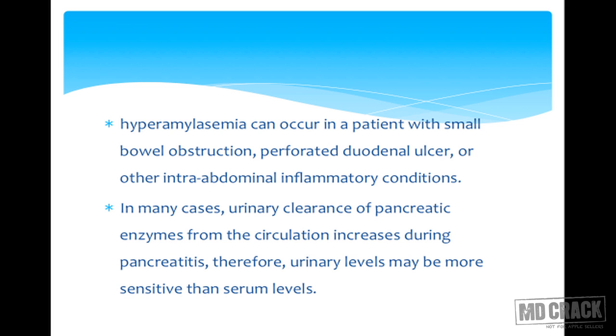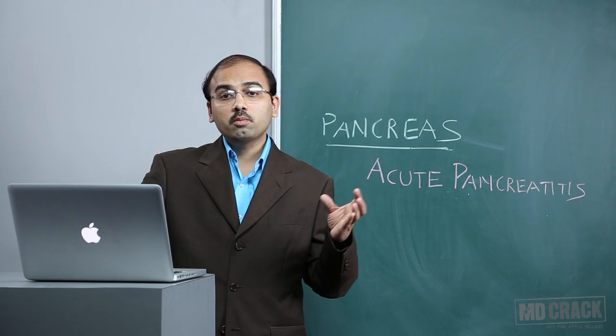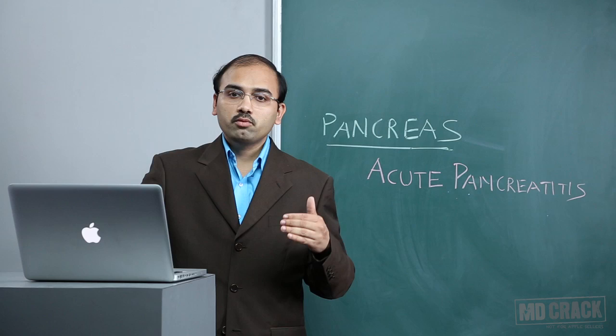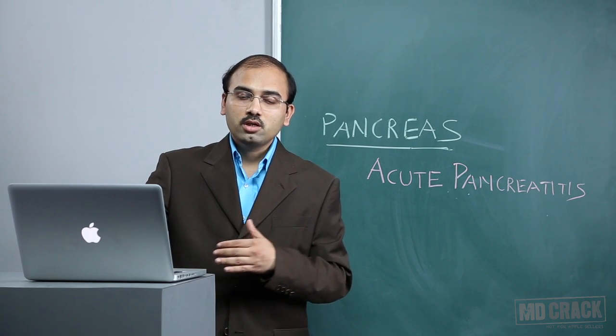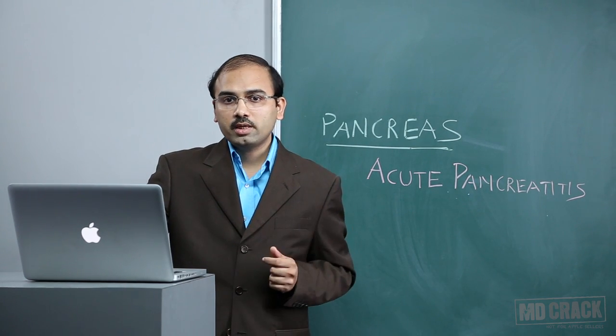In many cases, urinary clearance of pancreatic enzymes from circulation increases during pancreatitis. Therefore, urinary levels may be more sensitive than serum levels. So if you are asked which of the following is a more sensitive level to assess, and amongst them we do not have lipase as the answer, then it's urinary amylase estimation, which is more sensitive than serum amylase.